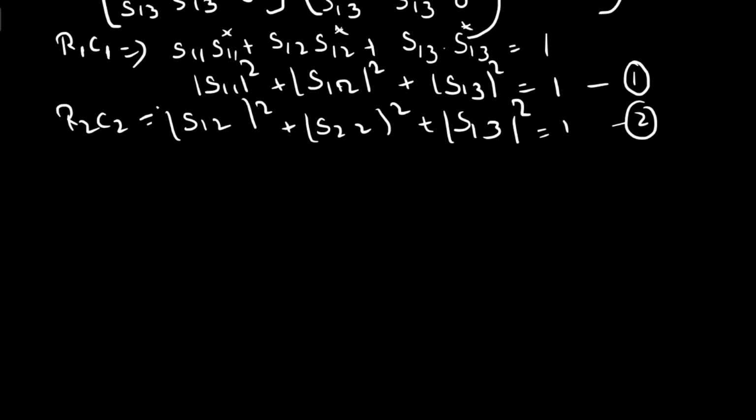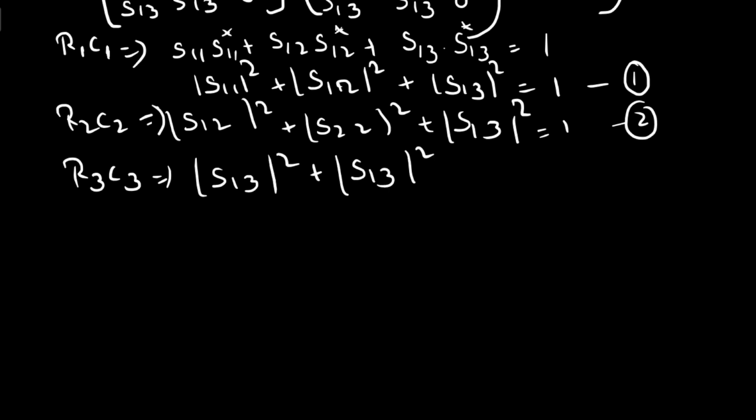Now we do it for row 3 and column 3, which gives S13 modulus square plus S13 modulus square equals 1. This is equation 3.